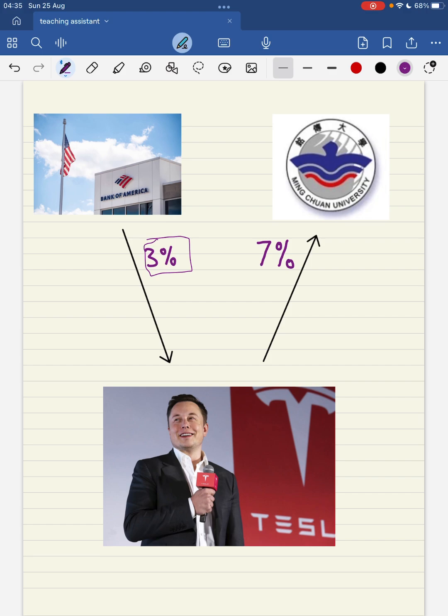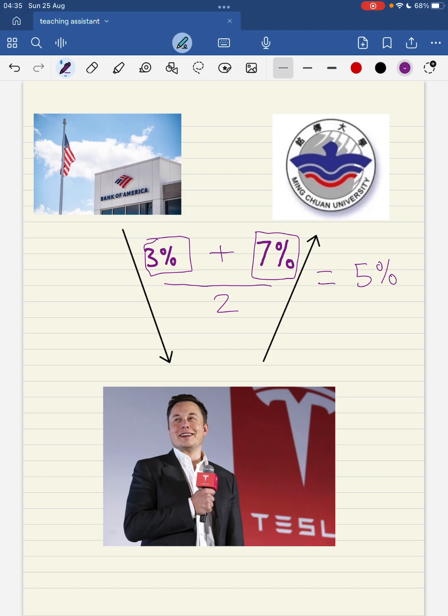Elon Musk says, "Alright, I will let you borrow my money, but at the rate of 7%." So if we take 3% plus 7% and divide it by 2, it's going to be equal to 5%, right? Because 3 plus 7 is 10 and 10 divided by 2 is 5.